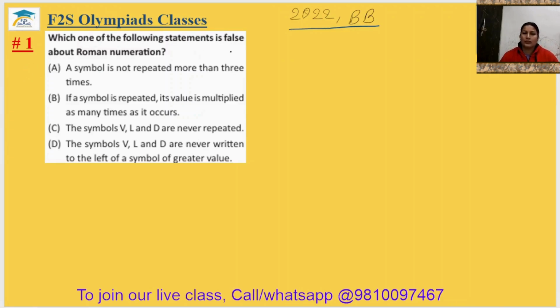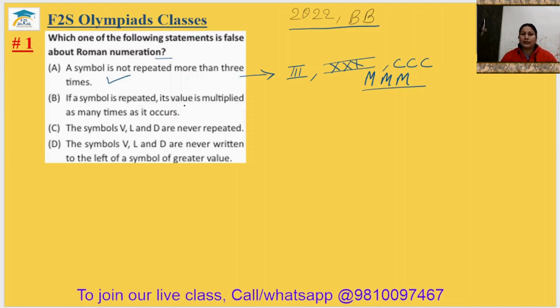Which one of the following statements is false about Roman numeration? A symbol is not repeated more than 3 times. So it is true. Any symbol, as we know, I can be repeated, but up to 3 times only. X can be repeated up to 3 times only at a time. C can be repeated up to 3 times only. Even M can be repeated up to 3 times only. So this sentence is correct.